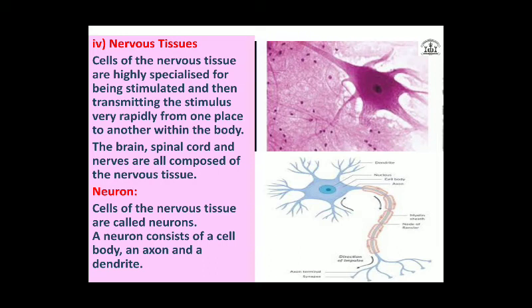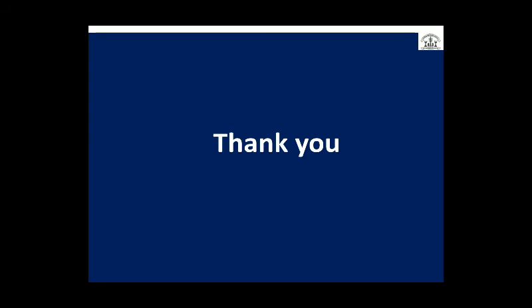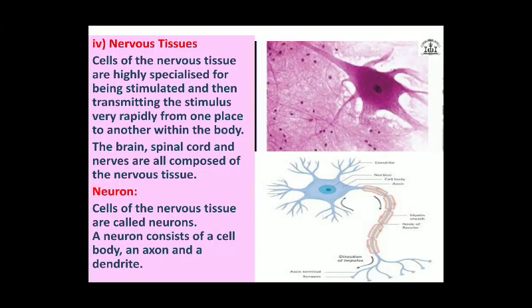Now we'll see what the functions of neurons are. Neurons give us the ability to respond to stimuli.